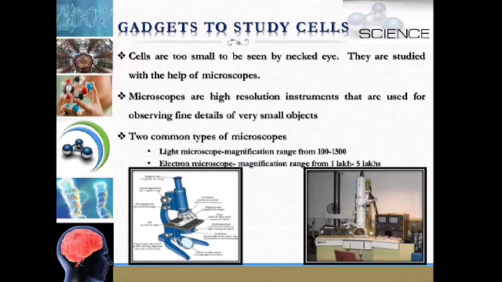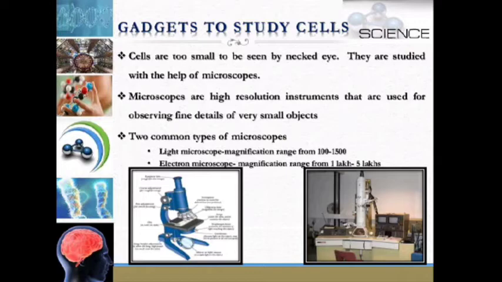To study the cells, we need electronic gadgets. Cells are too small to be seen by the naked eye. They are studied with the help of microscopes. Microscopes are high-resolution instruments used for observing fine details of very small objects.